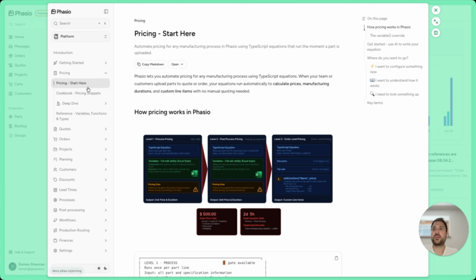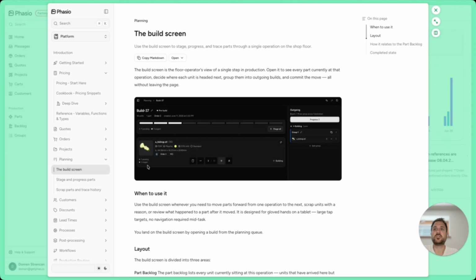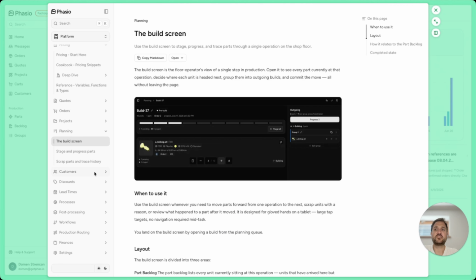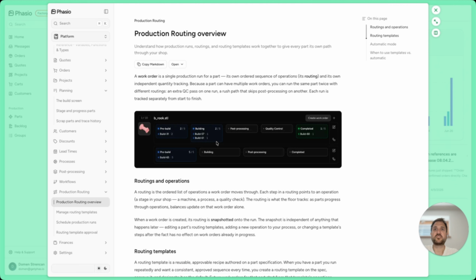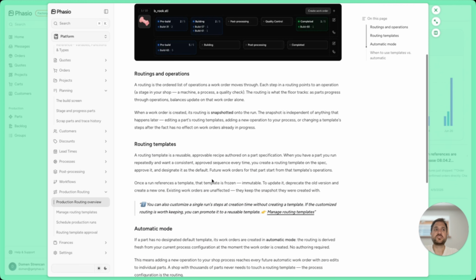And not only pricing is new, which enables you to actually do self-serve and create all the equations and everything you need for yourself with the help of ChatGPT, Claude, Perplexity, and whatnot. But also the planning section with the new build screen and whatnot, it's very, very thoroughly documented. So please, you can go ahead and dive into this. Plus also the production routing, which I just showed you. You have here everything. So how it works, what it does, and so on.